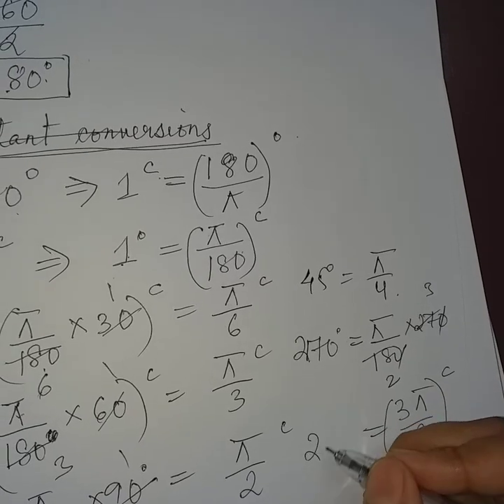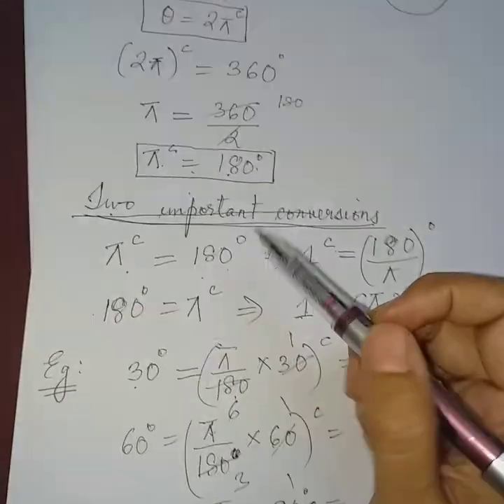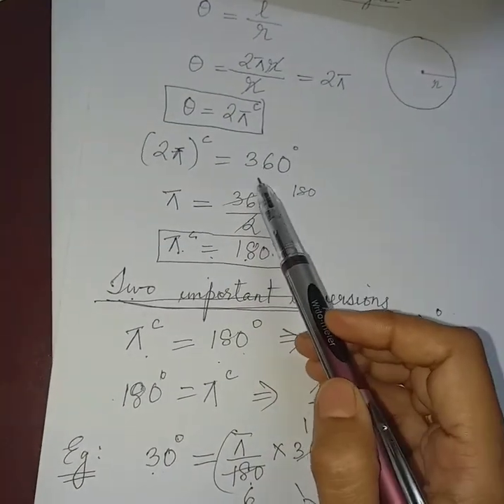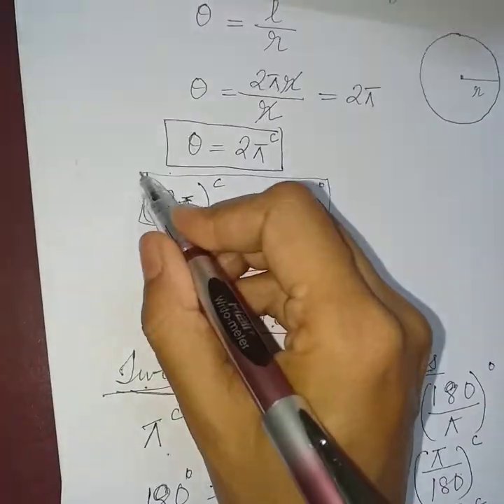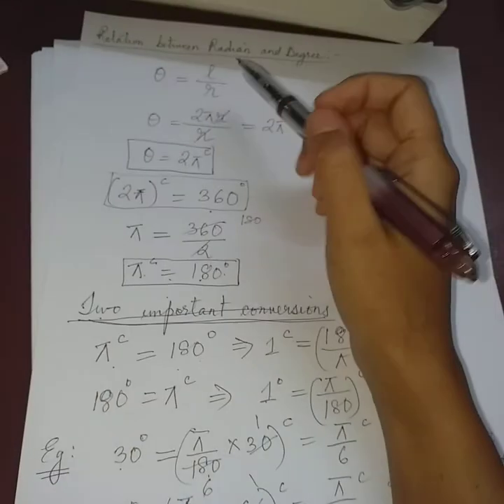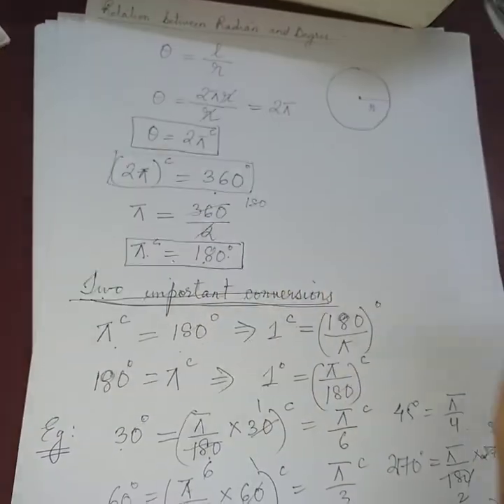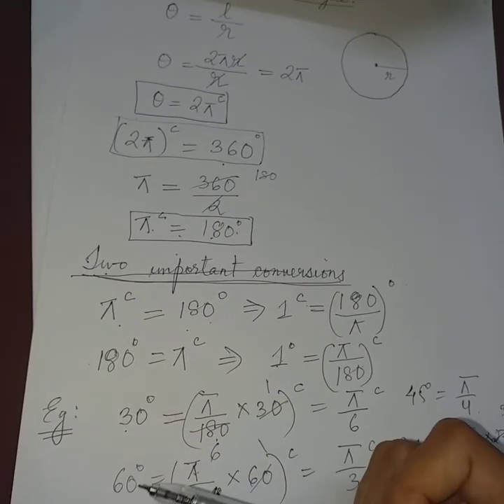So 270 degree will be equal to 3 pi by 2 radian. And we have already seen that 360 degree is equal to 2 pi radian. So this is very important, we have to remember always what is the relation between degree and radian and the conversion between them, how to convert radian into degree and degree into radian.